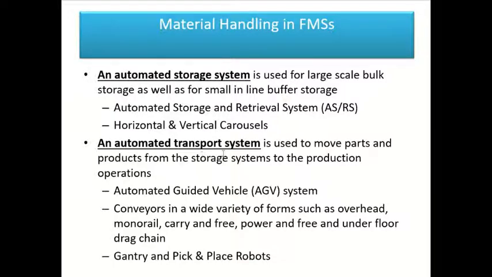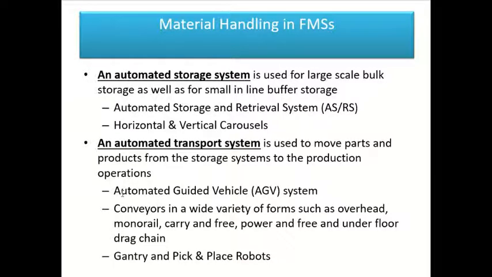There is also an automated transport system associated with such automated material handling systems in flexible manufacturing system machines. Here we see that an automated transport system is used majorly for moving parts and products from the storage location to the production operations location. And in this exercise, three components come in very handy or play a major role.